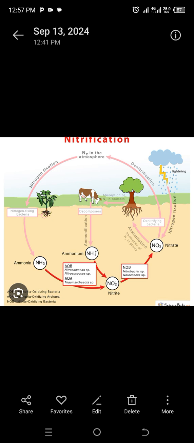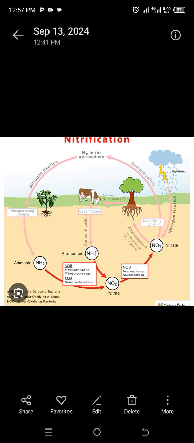The conversion of ammonia to nitrates is called nitrification, and the ammonia being converted is coming from nitrogen fixation in the soils by Rhizobium bacteria, which are found in the roots of legume plants. Okay.